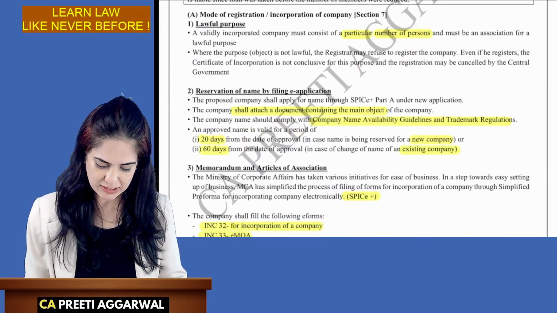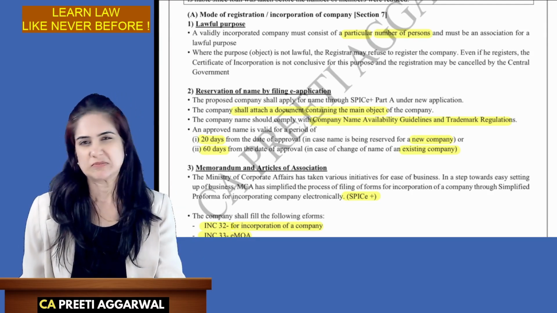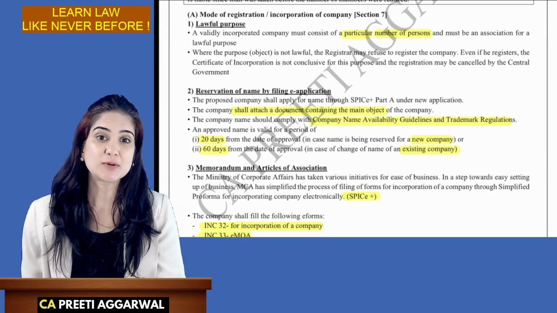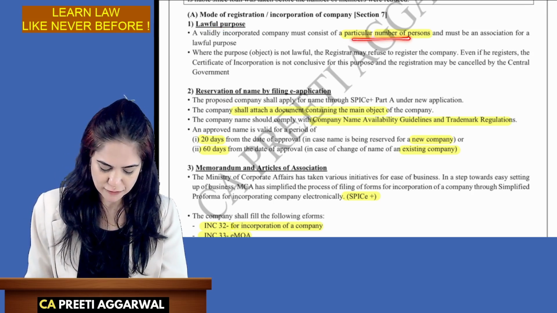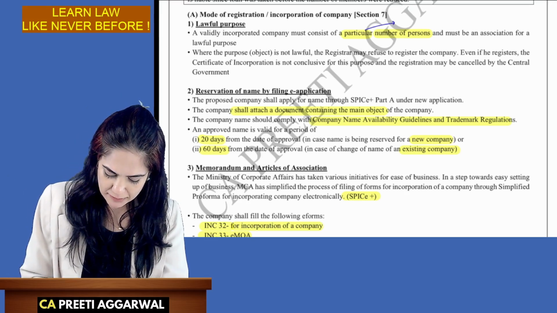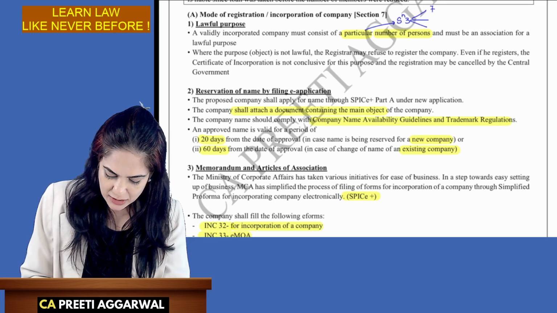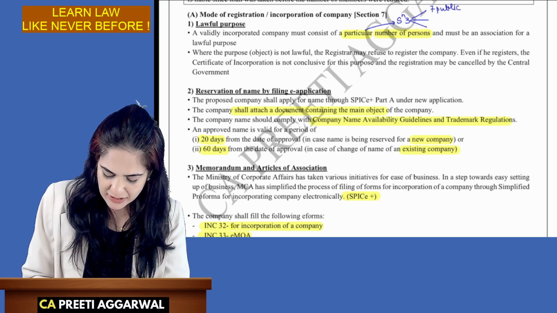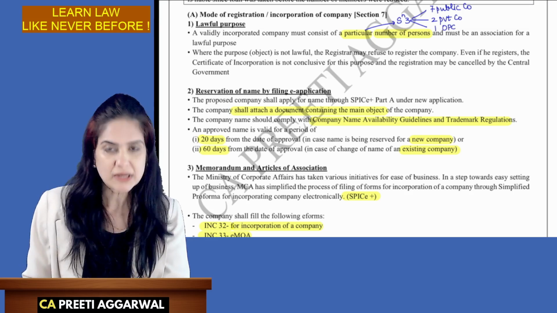Next, let us discuss the mode of registration of the company. Will a question be asked on this? I don't think so, but you need to know. The company must carry on business for a lawful purpose with a particular number of persons. This number is mentioned in section 3. Section 3 says that you need a minimum of 7 in a public company, 2 in a private company, and 1 in OPC.